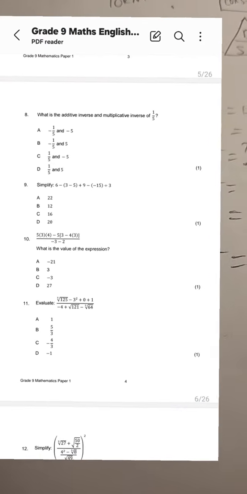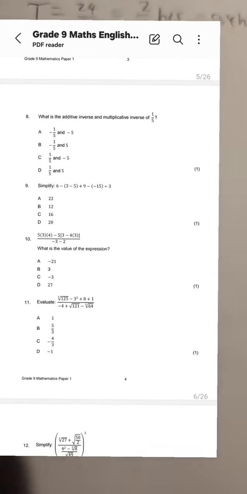Number 8 is asking, what is the additive inverse and multiplicative inverse of 1/5? Additive inverse is the number you would add to 1/5 that leads you to 0.